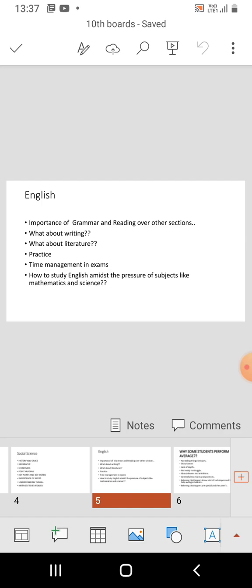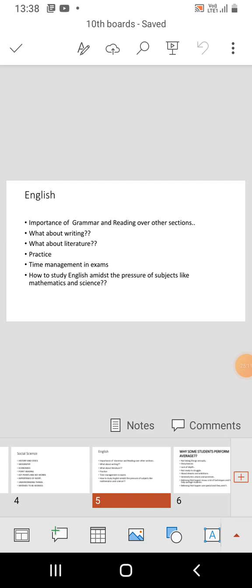But still, whenever you get time, you should devote some time for English, but not over your subjects like mathematics and science. Some students devote more time for English and social science over the subjects like mathematics and science, by not realizing the effective methods that could be used for English and social science at the last moment, even at the last moment, to score excellent marks.